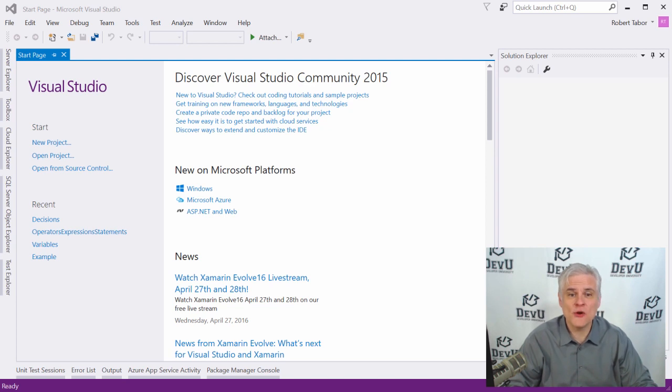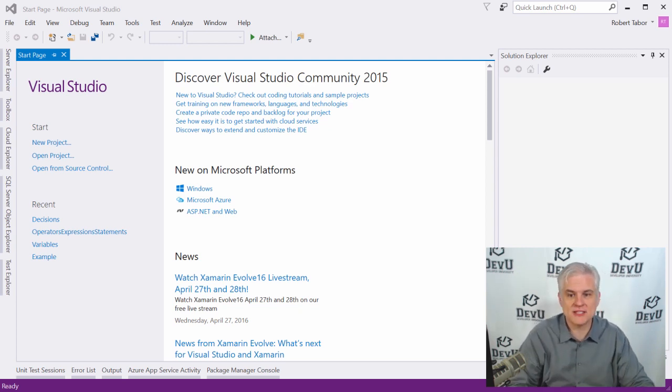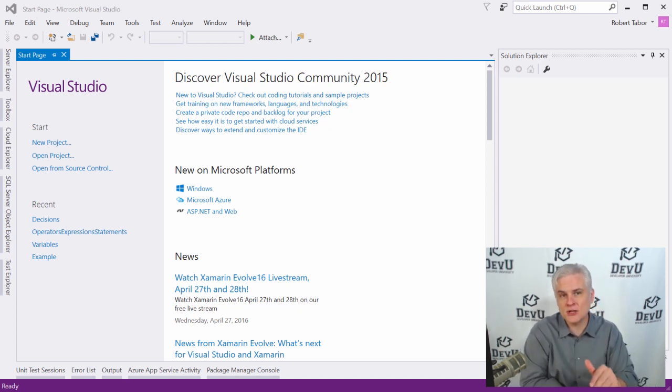In this lesson, we're going to focus on iteration statements and a specific iteration statement, the for next iteration statement. Sometimes you're just going to need to loop or iterate through a block of code.